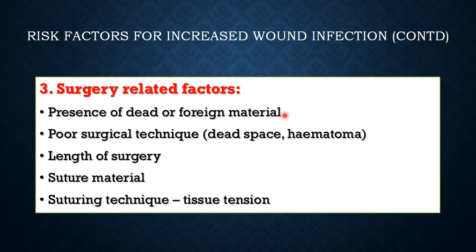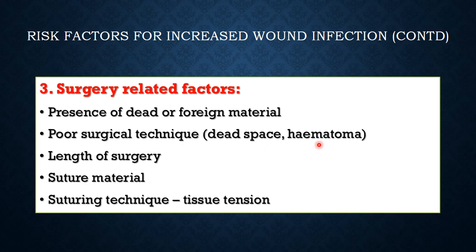is left inside. This is the risk that occurs in case of dental implants. This is the risk that occurs in case of Prolene mesh in case of hernia, or even if you leave the chip of tooth enamel buried under the mucosa. Poor surgical technique also includes leaving dead space, potential dead space, because dead space does not have circulating blood in it. So that space, if bacteria get a chance to occupy that space, they will flourish and form pus before that pus reaches the walls of the dead space. So dead space has to be avoided in any surgical procedure.